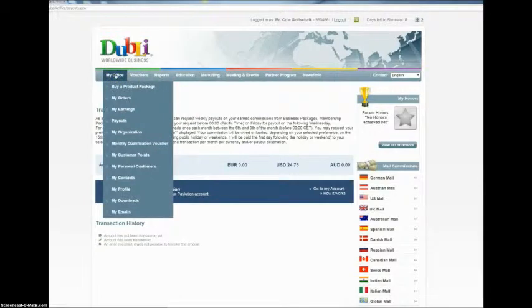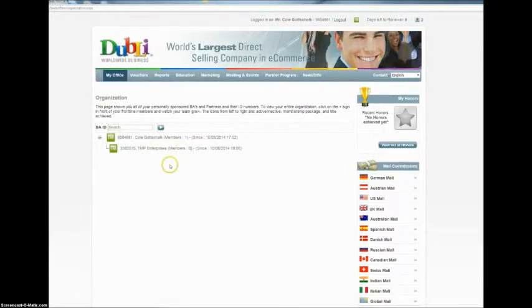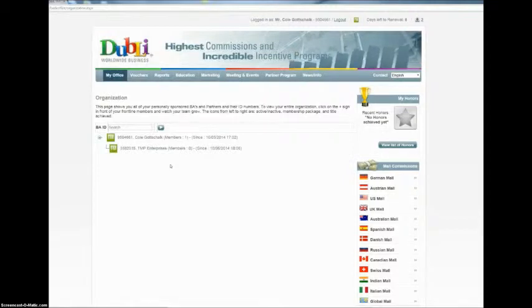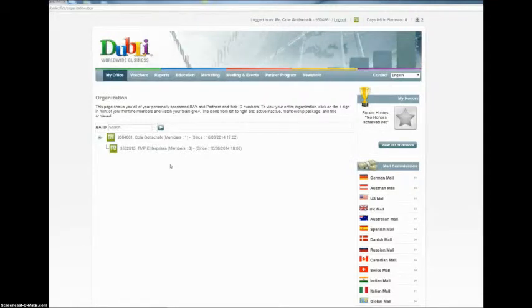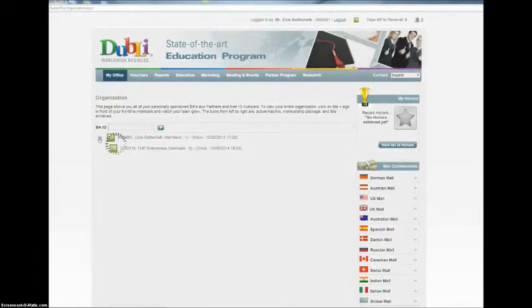Also under my office is my organization. This is where you will come, and this is where you get to see a breakdown on your organization. It'll show you their names. It'll show you their business associate number. It'll show you the date that they registered, and it continues to break down. You'll see here when I click on this, it closes it up.